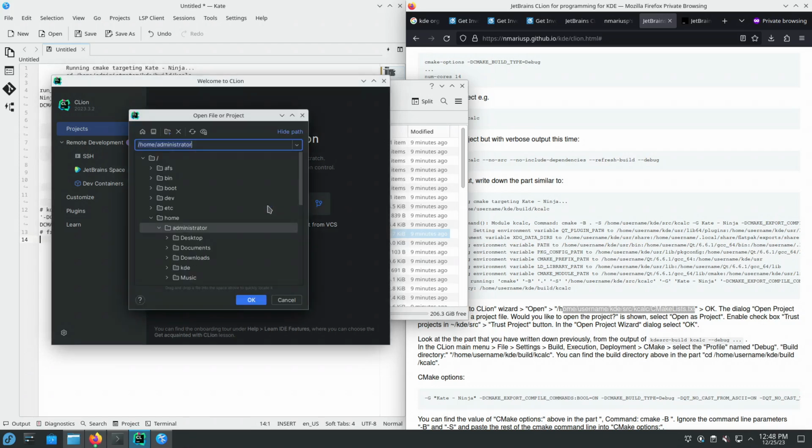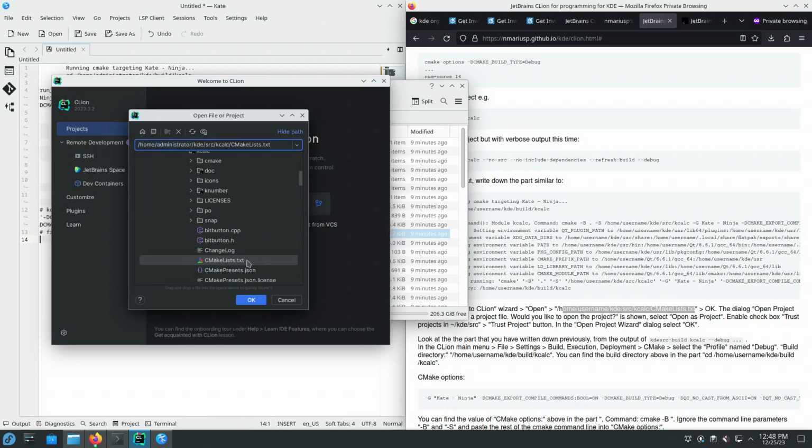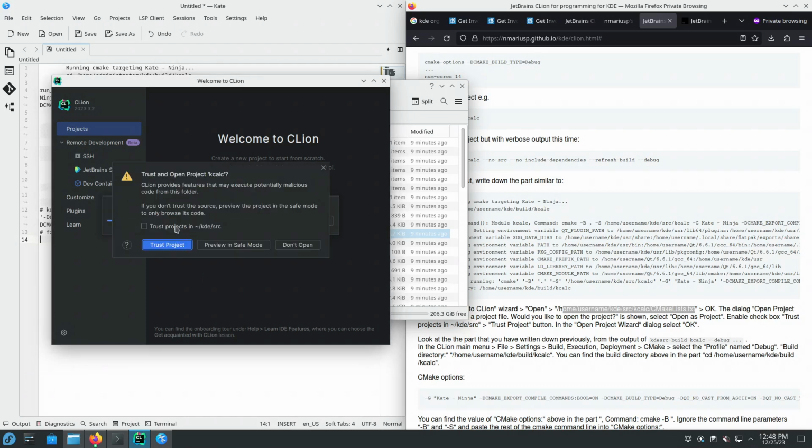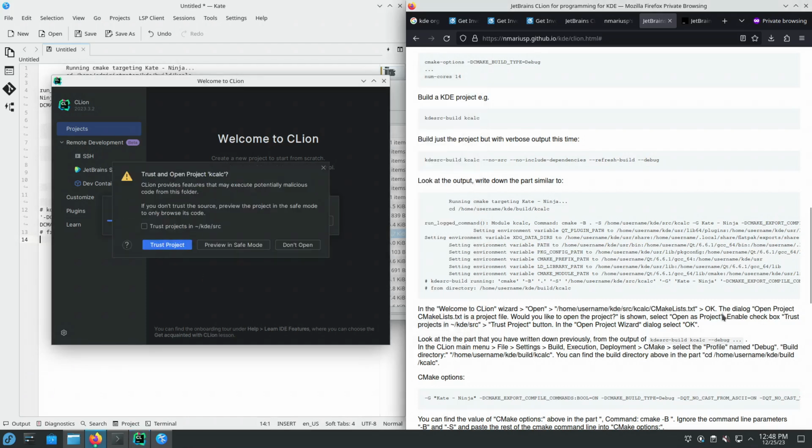So I go open, and then I'm going to paste in here the full path. I go OK, and it asks me if this is a cmake project and I want to open it as a project. Yes, I do. Okay. Enable checkbox trust, and then trust project button.